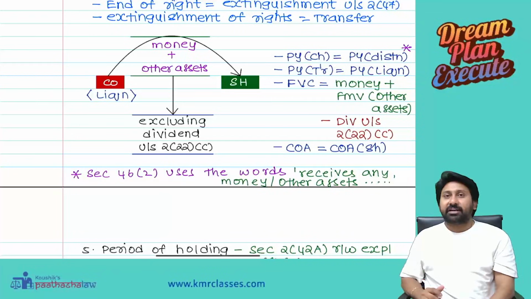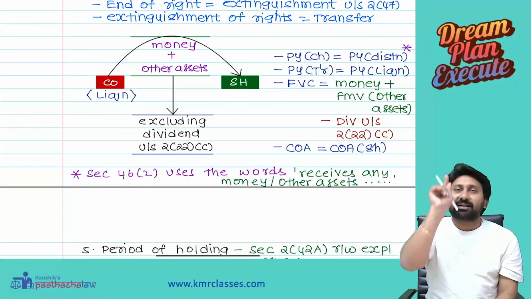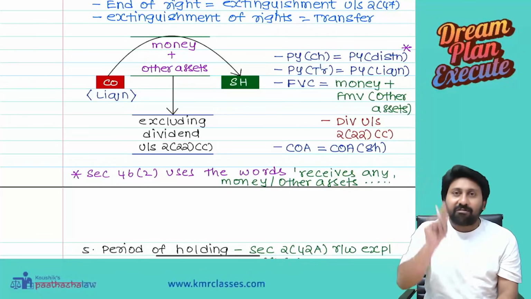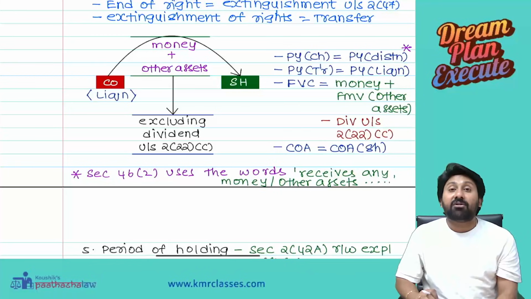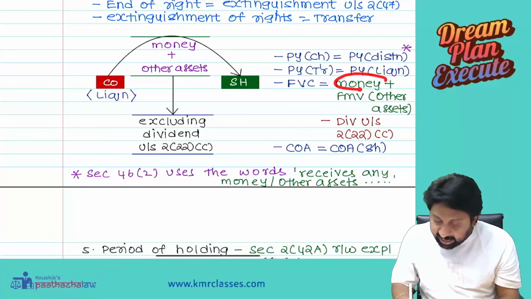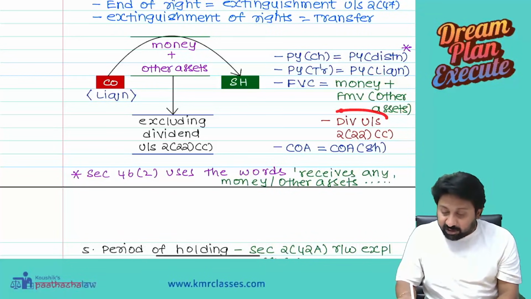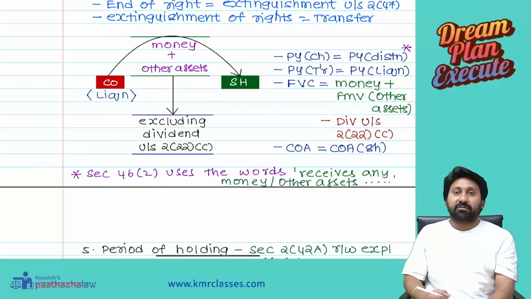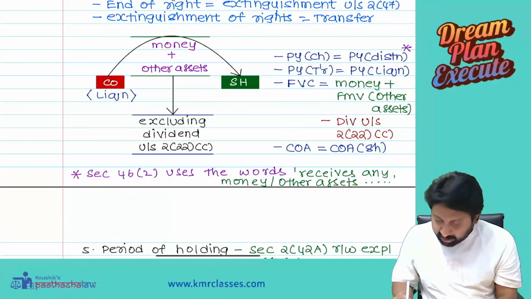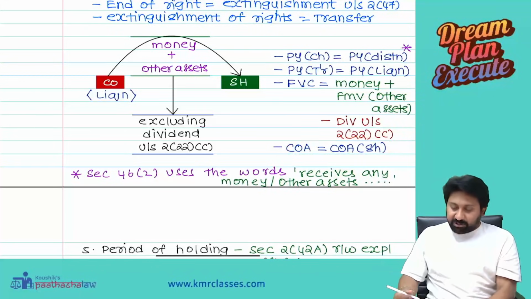Full value of consideration. For capital gains, there is section 48: full value of consideration minus cost of acquisition. What is the full value of consideration? It is the money and fair market value of other assets you received, minus whatever is already taxed as a deemed dividend. And the cost of acquisition is the cost of acquisition of the shares.